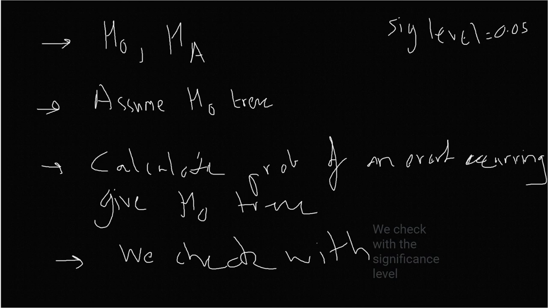And so the probability of something happening by chance is called a type 1 error.